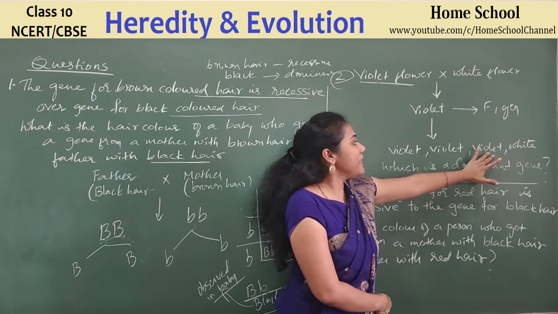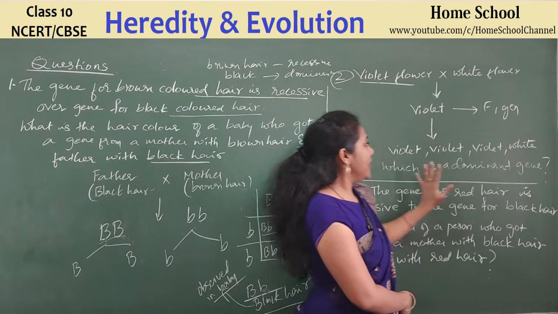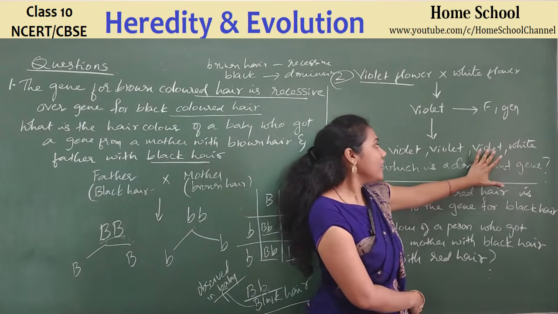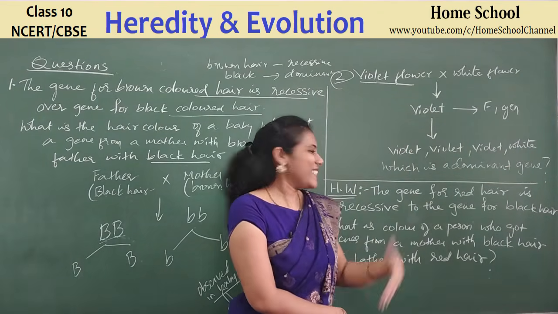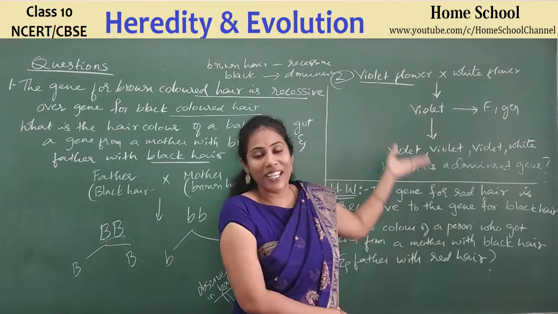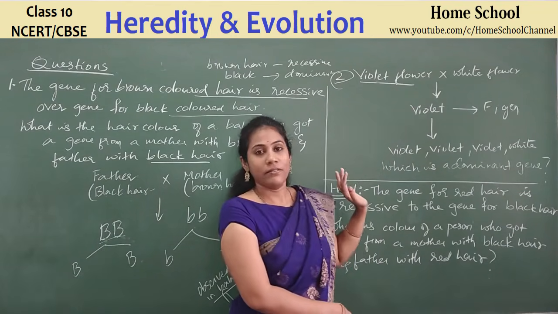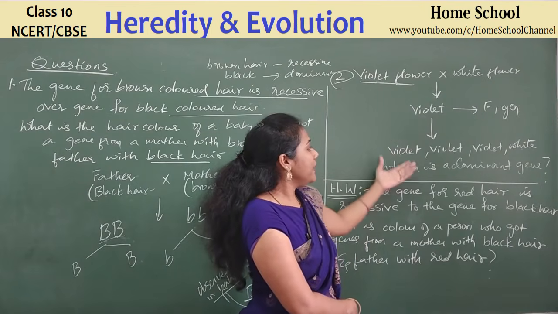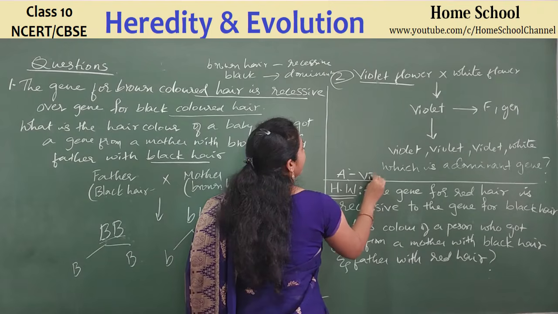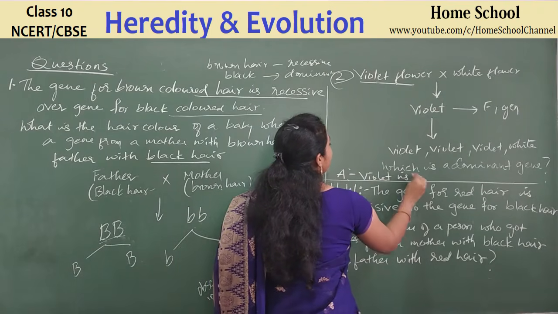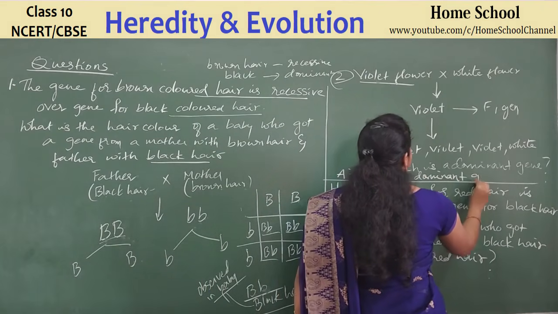They also mentioned the F2 generation. In the F2 generation, among the 4 plants, 3 plants were having violet flowers, whereas 1 plant was having a white flower. Just like the monohybrid cross experiment we have done relating to height, this is relating to flower color. So this completely shows which is the dominant gene. Definitely violet. Violet is the dominant gene. This is the answer.